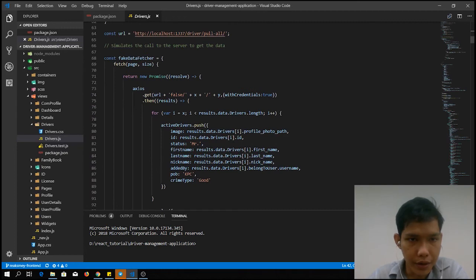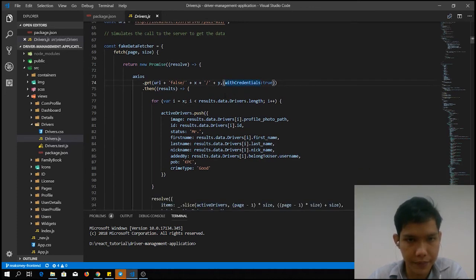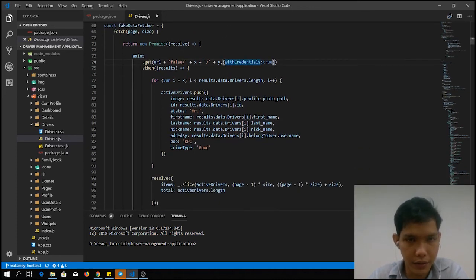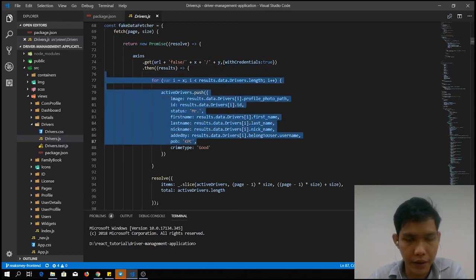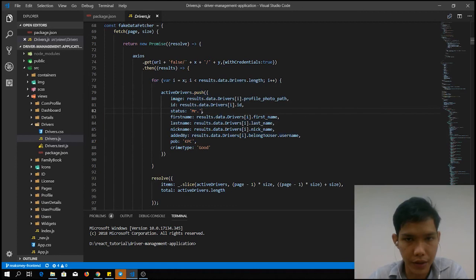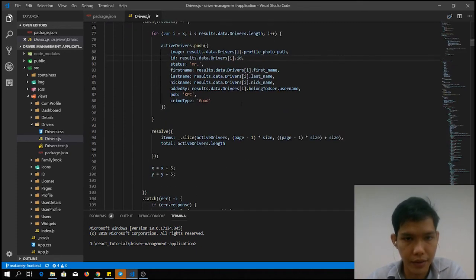So we call the URL of the API where all the drivers are stored, and say we want to fetch the drivers from 0 to 10, so please only give me 10 drivers. And done. After we get the information, we have to populate it into the table. So here we push the information that we have into the table. The image we get is the path for the images. Alright, that is very good.